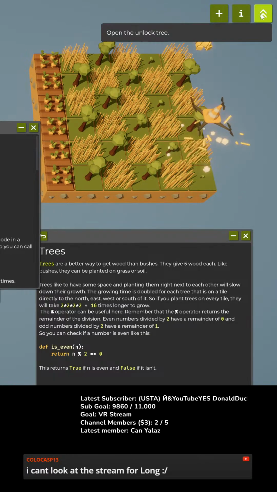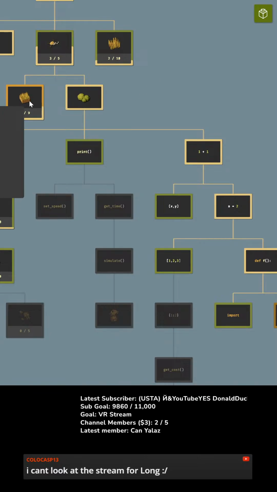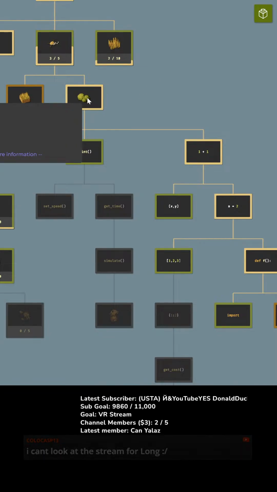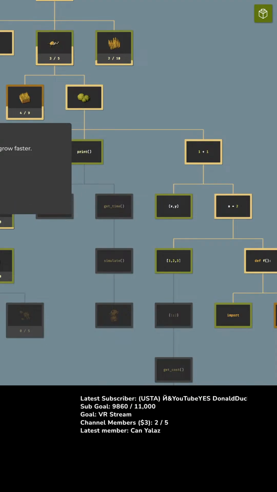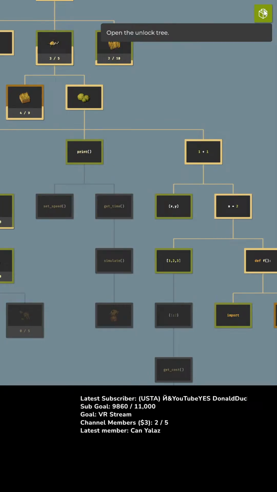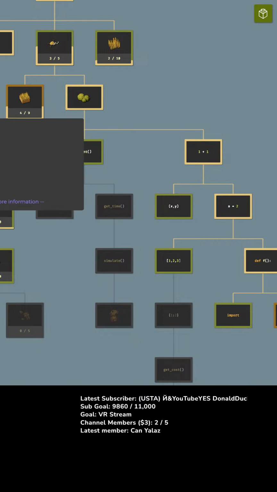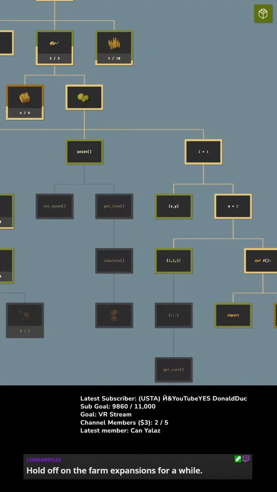Okay, exponential value upgrades. Let's get some upgrades. All right. So I can expand the farm if I get those. I can water the plants to make them grow faster. I don't really need that yet, but I might as well unlock the ability. Receive more water. Okay. Now, trees. Increase the yield of the bushes and the trees. Okay. Unlock. Okay, so I need more